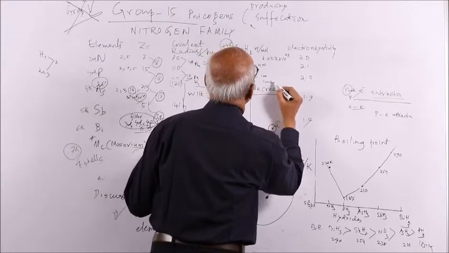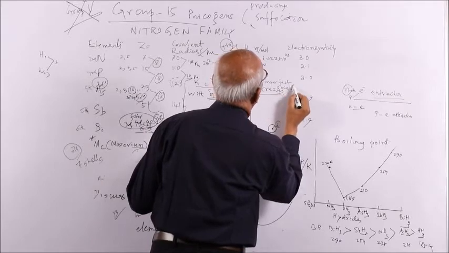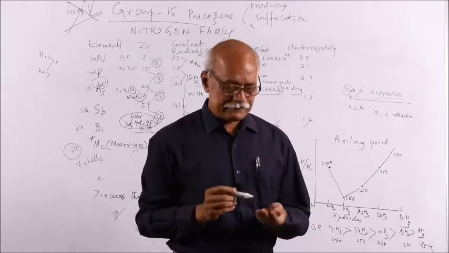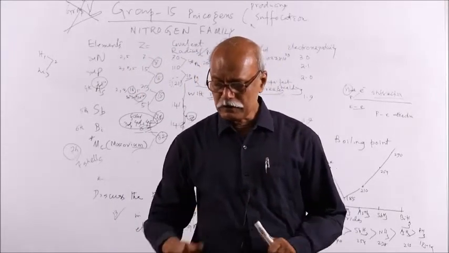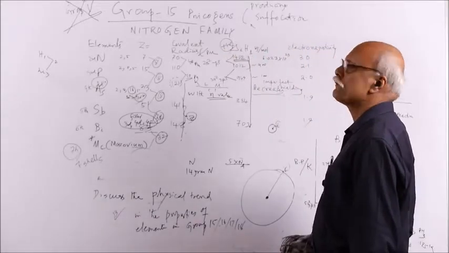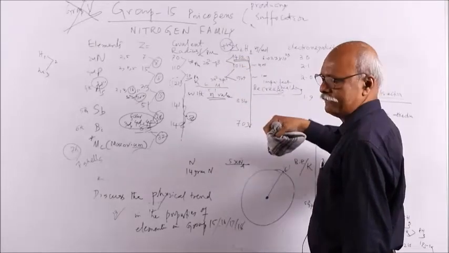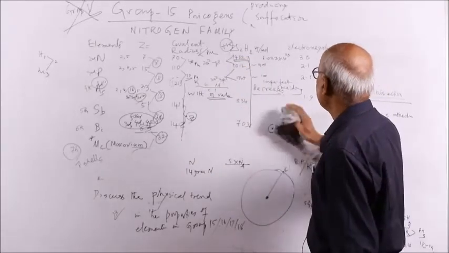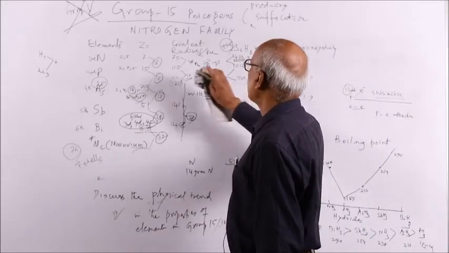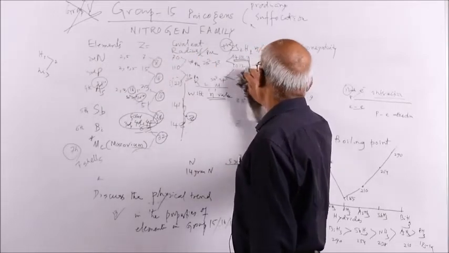So the difference is due to imperfect shielding. You can write this word, imperfect shielding. Due to this imperfect shielding of d and f electrons, the difference of ionization energy is not sequential. Sequential means the difference between the subsequent elements or following elements is not the same. This is one property I am telling you: atomic radius, electronic configuration, covalent radius, ionization energy.